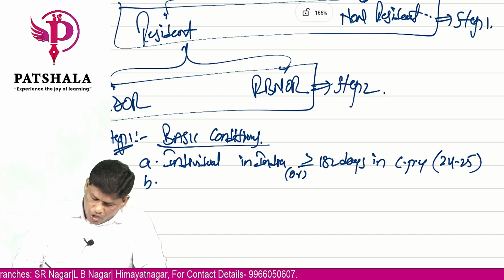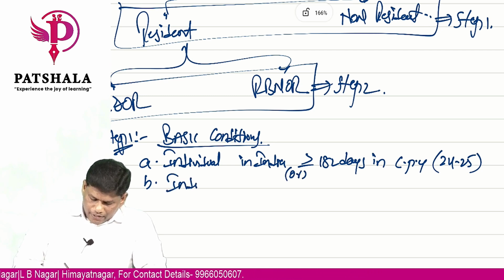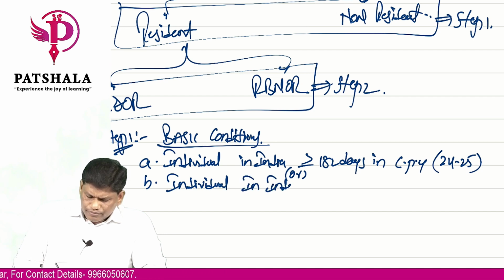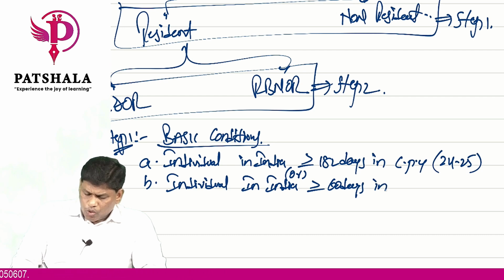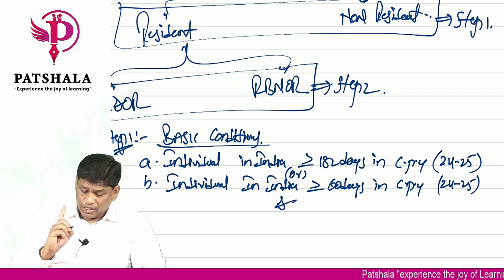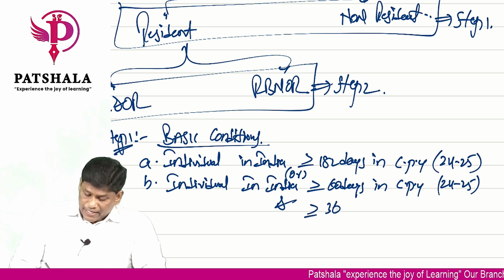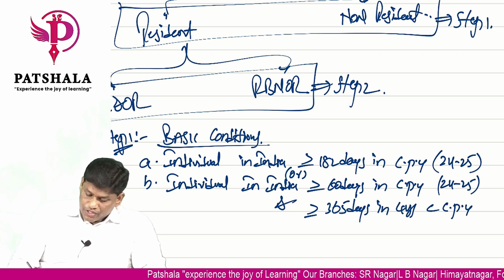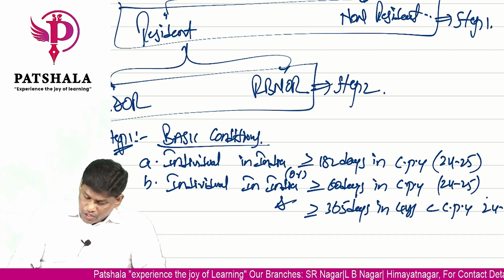Or, if not that, condition B. An individual should be in India for a period of 60 days or more in the current previous year, that is 24-25, and B is not only 60, but also 365 days or more in the 4 years preceding the current previous year. What is the current previous year for us? 24-25.